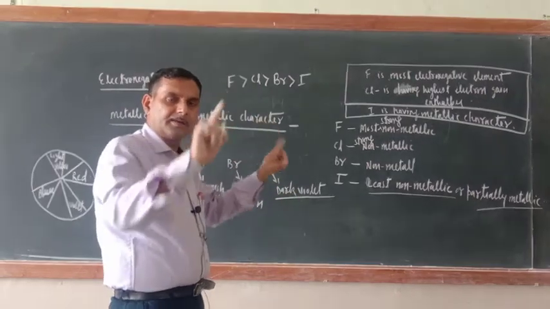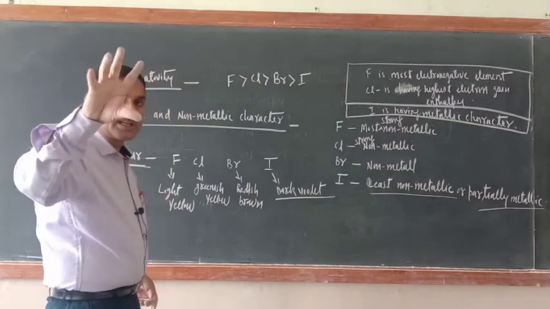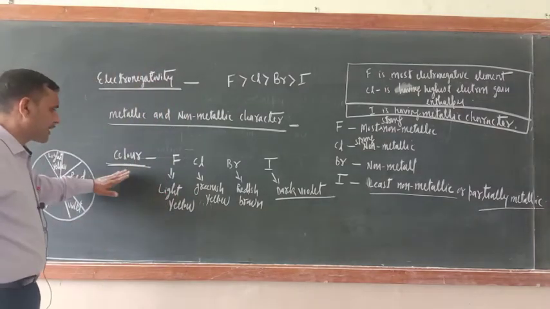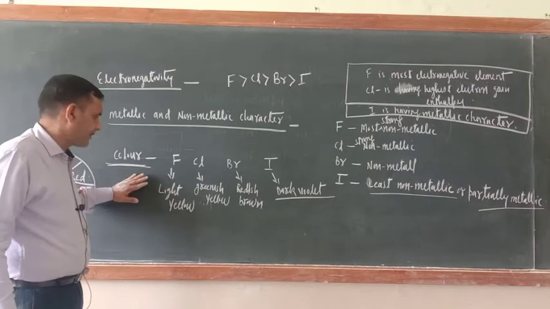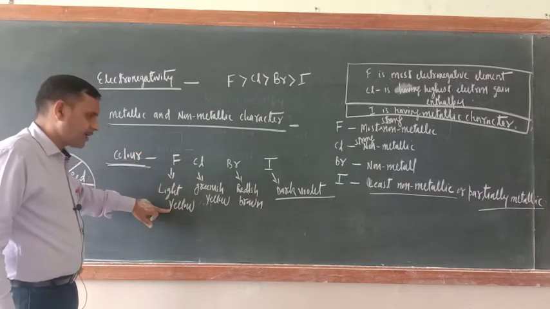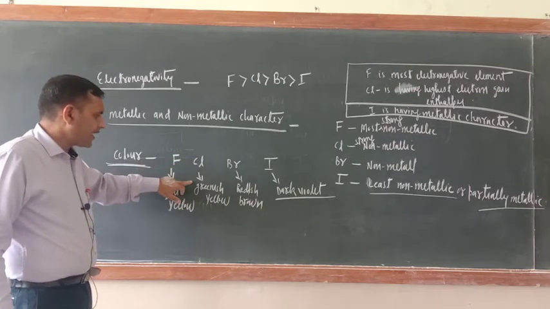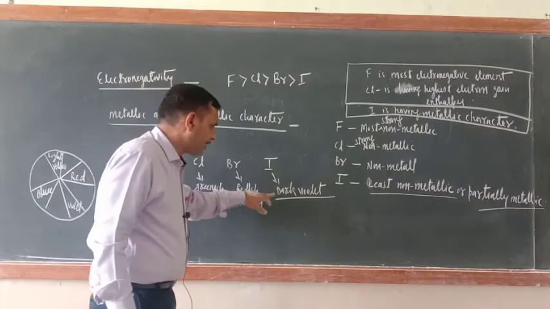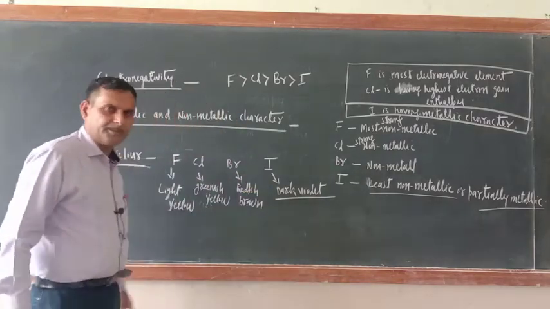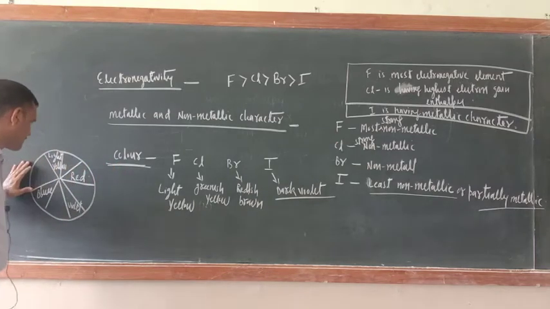For them one wagon wheel is there. That is only complementary color theory. So here the color of halogens will be explained on the basis of complementary color theory. Fluorine color is light yellow. Chlorine color is greenish yellow. Bromine color is reddish brown. Iodine color is dark violet. So I will explain on the basis of complementary color theory only.